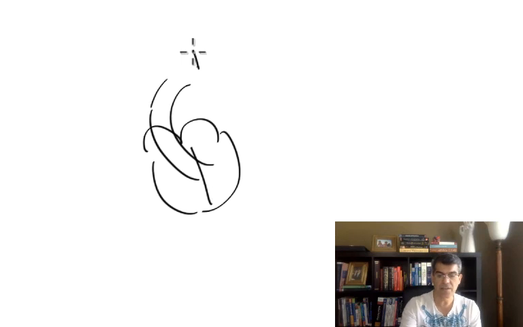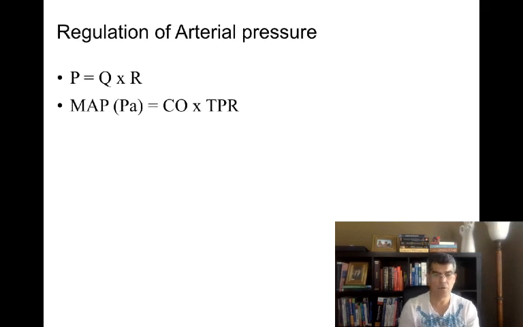If resistance inside the aorta goes up, my cardiac output already is going to go down, yes or no? Therefore, if my TPR goes up and my cardiac output comes down, my mean arterial pressure is not going to change that much. In fact, when your TPR becomes double, mean arterial pressure is not going to increase double, it's going to slightly increase, because cardiac output has come down, and when cardiac output goes down, it's going to bring mean arterial pressure down also.